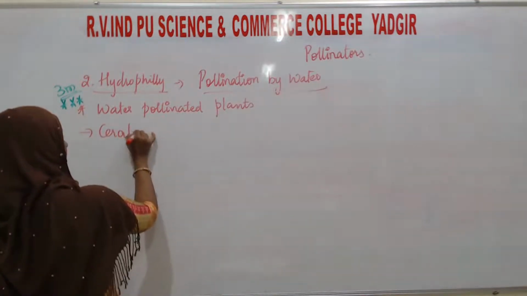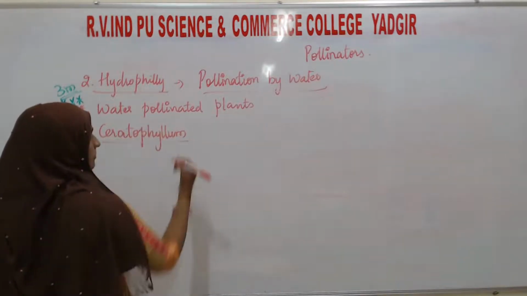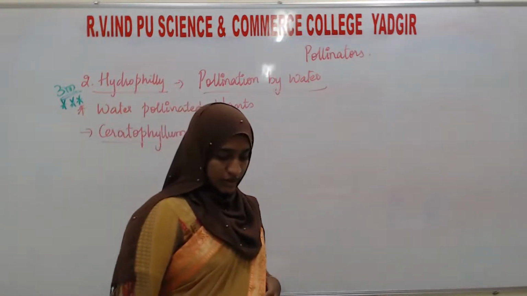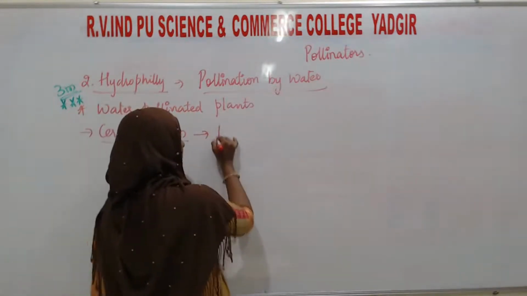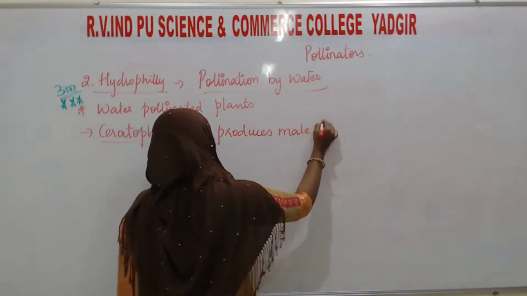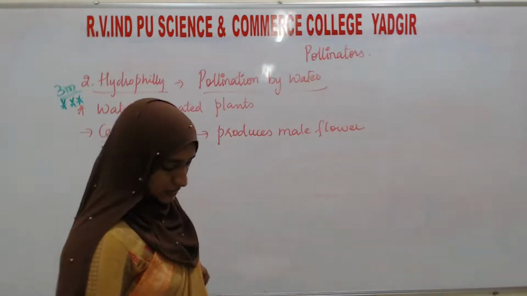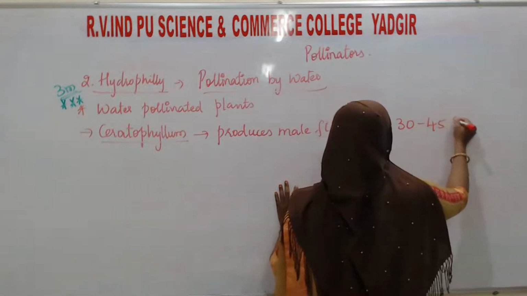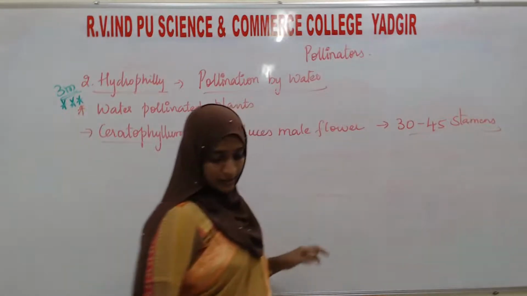This is also one of the marine water plants. Here, Ceratophyllum produces a male flower, and this male flower will have around 30 to 45 stamens. Many stamens will be there.